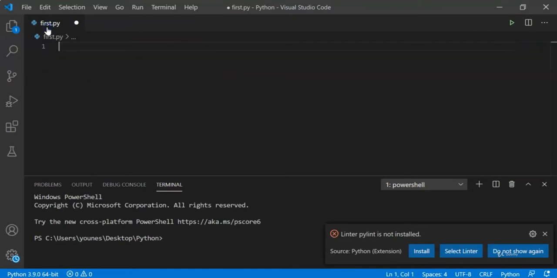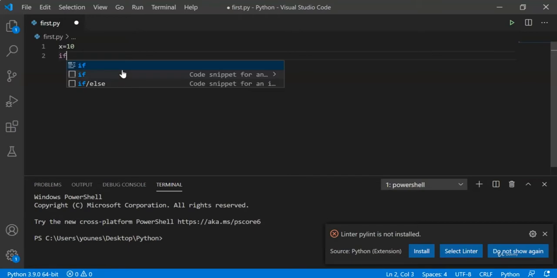Let me delete these. And let's suppose we have an integer x equal to 10, and we're going to check if x is positive. So if x is greater than 0, followed by a colon, and that indicates that we are now in the block, in the body of our if statement.